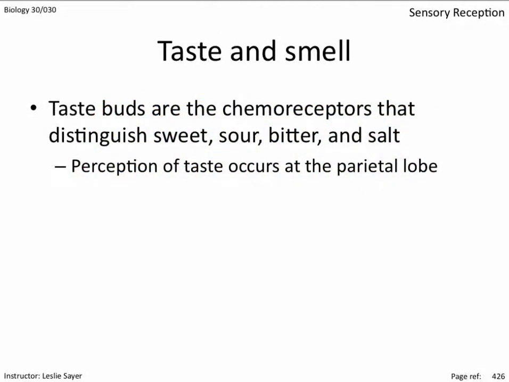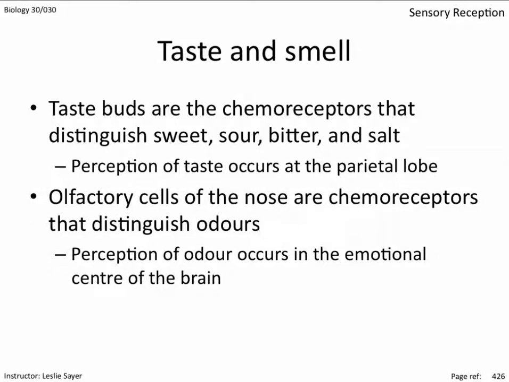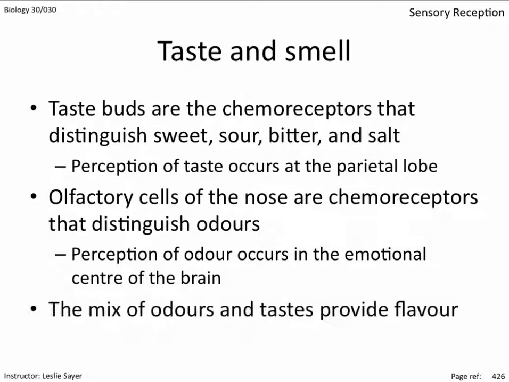So taste buds are the chemoreceptors that distinguish sweet, sour, bitter, and salt. Perception of taste occurs at the parietal lobe. Olfactory cells of the nose are also chemoreceptors that distinguish odors. Perception of odor occurs in the emotional center of the brain. The mix of odors and tastes provide flavor.